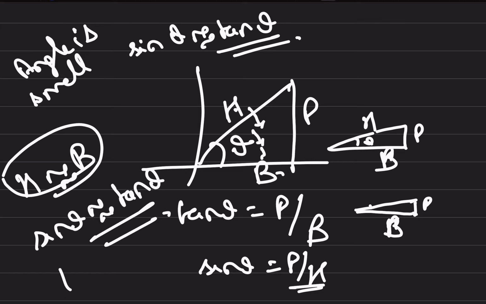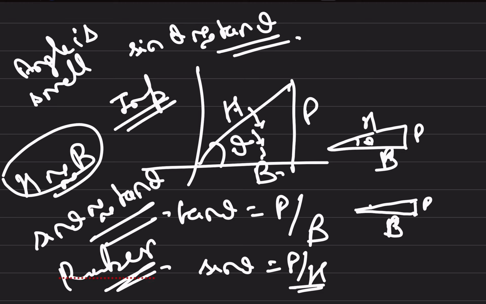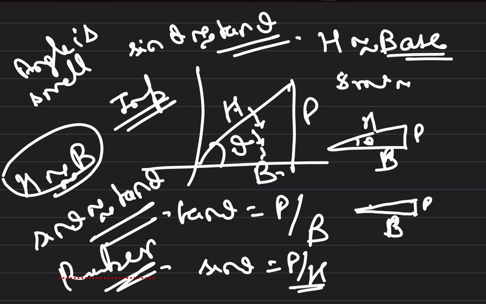This is the thing which we have to remember. This is a very important thing: if theta is small, the hypotenuse will tend to form the base, and sine theta will be equal to tan theta.